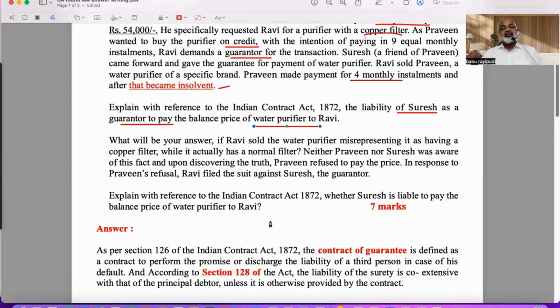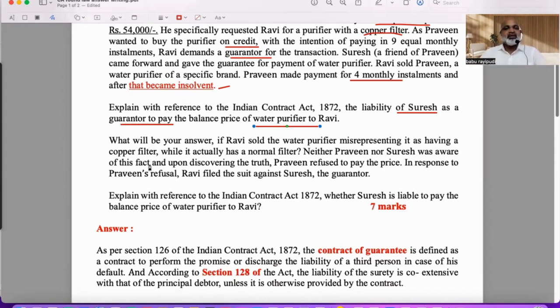Here's my point. Next, in that lesson only, we have got section 128. Section 128 clearly says the liability of surety is coextensive, which clearly means whatever is the liability of the principal debtor shall eventually fall on whom? Surety. Understood? Now that is one question. You have to quickly grasp everything and try to develop a recapitulation of what exactly are the sections connected with. That is very, very important, right?